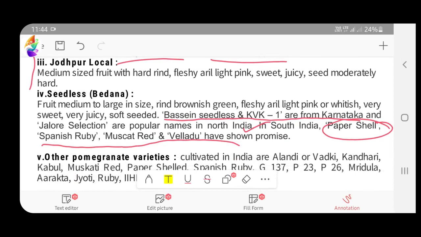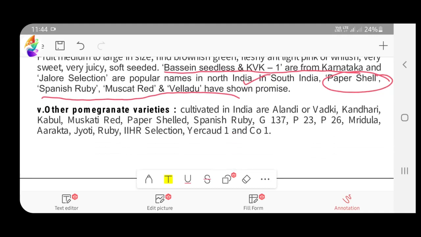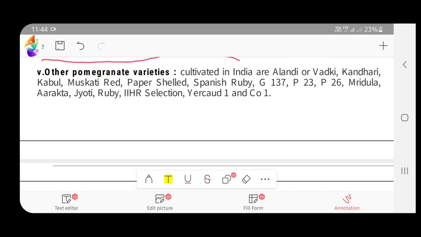The important ones here are Besain seedless and KVK1 from Karnataka, and Jalur selection is a popular name in North India, and in South India, paper shell, Spanish ruby, muscat red, and Velladu. Next to this, there are a number of other varieties.